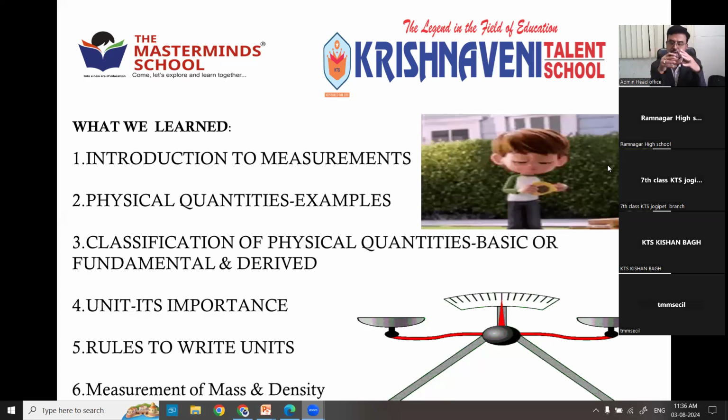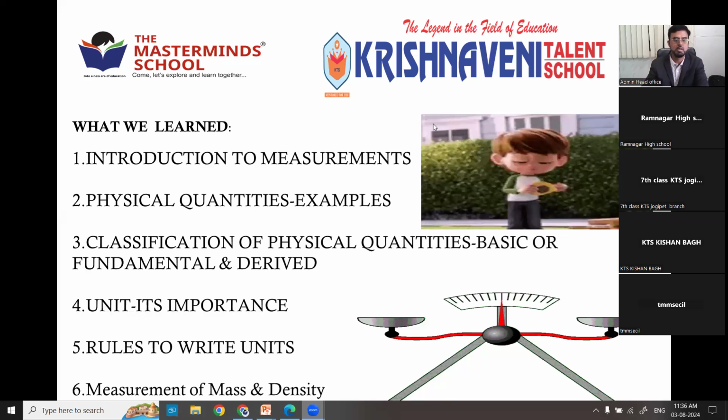Then these physical quantities are represented by a standard measurement, which is called unit, which is the most important concept in physics, because we cannot imagine any physical quantity without unit. Every physical quantity contains a numerical value followed by the unit. Otherwise, there is no meaning. Then we have seen how to write the units, and what rules to follow.